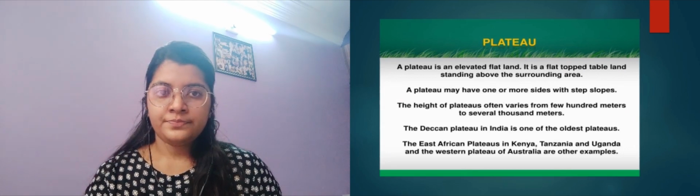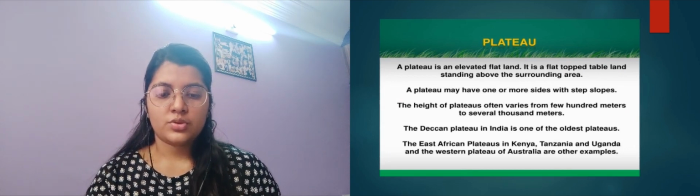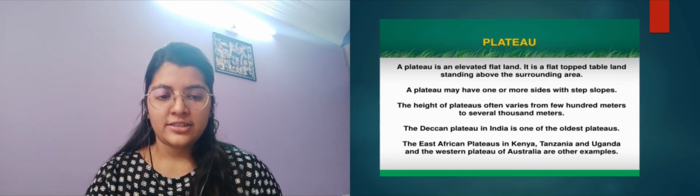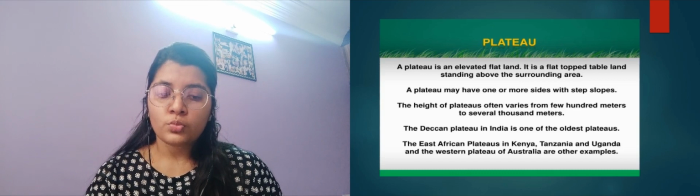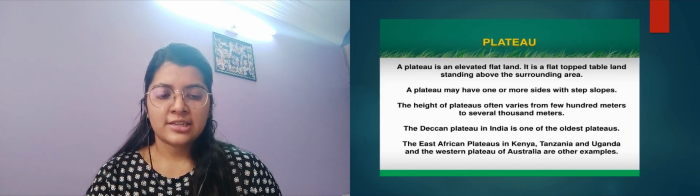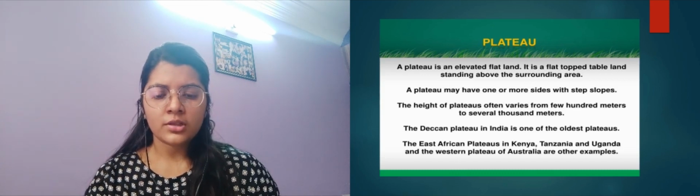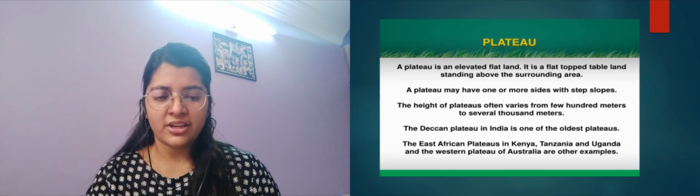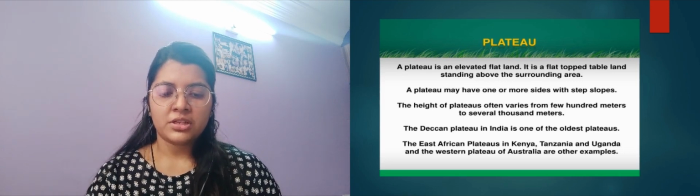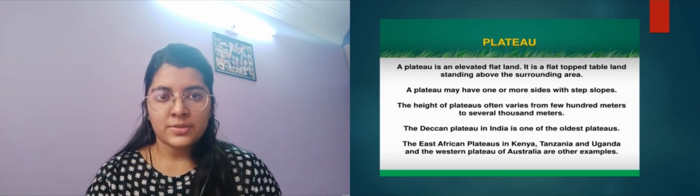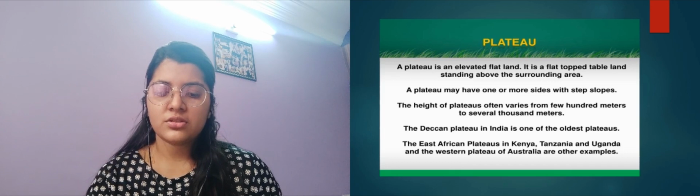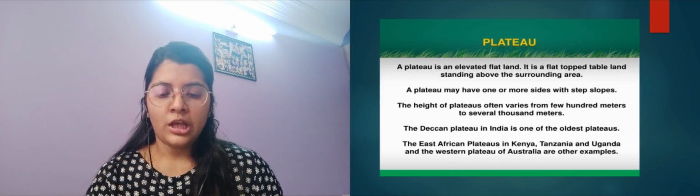So what are plateaus? A plateau is an elevated flat land. It is a flat-top tableland standing above the surrounding areas. A plateau may have one or more sides with steep slopes. The height of plateaus often varies from a few hundred meters to several thousand meters. It means all plateaus cannot be the same. Their sizes are completely different. It can be 100 meters or it can reach up to 1000 meters.